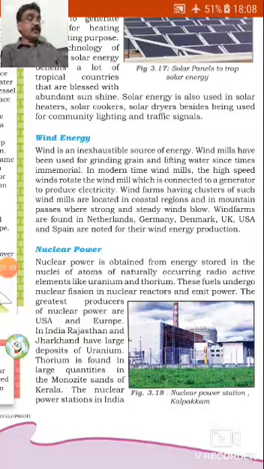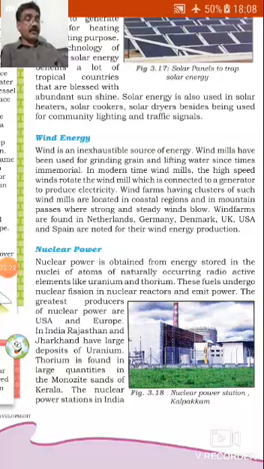Third is nuclear power. Nuclear power is obtained from energy stored in the nuclei of atoms of naturally occurring radioactive elements like uranium and thorium. These fuels undergo nuclear fission in nuclear reactors and emit power. The greatest producers of nuclear power are USA and Europe. In India, Rajasthan and Jharkhand have large deposits of uranium. Thorium is found in large quantities in the monazite sands of Kerala.